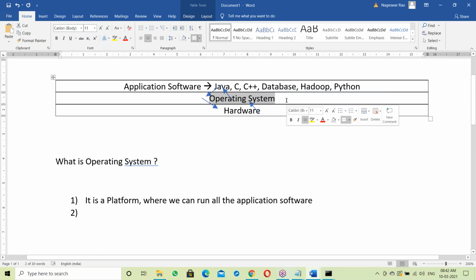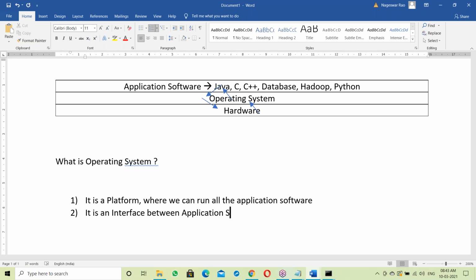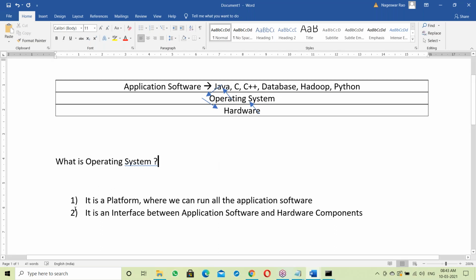OS is like a mediator. Simply you can say it's an interface. So OS is an interface between application software and hardware components. So next point, what does OS mean? It is an interface between application software and hardware components. So what is OS? It's a platform where we can run all the application software.